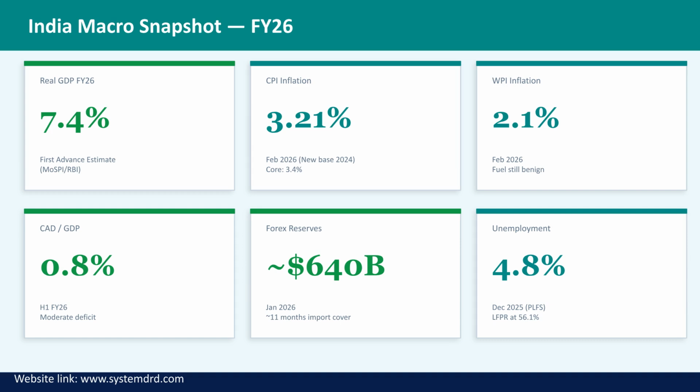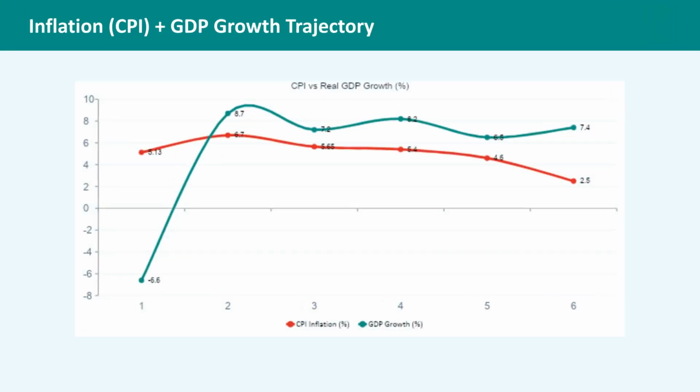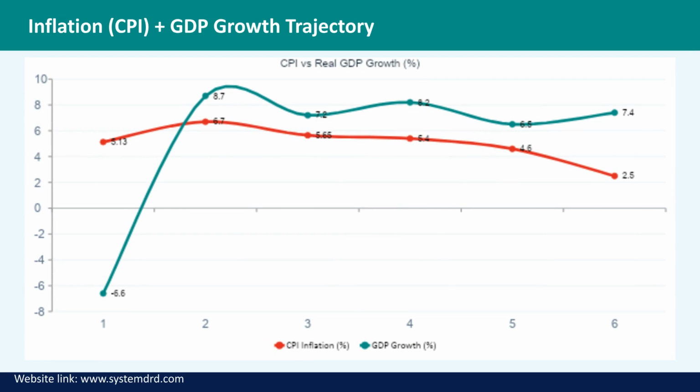The CAD-GDP ratio is a moderate 0.8%, with forex reserves at approximately $640 billion. Observing the inflation and GDP growth trajectory, we see fluctuations over the periods shown. CPI inflation, represented by the red line, and GDP growth, represented by the teal line, show distinct trends.